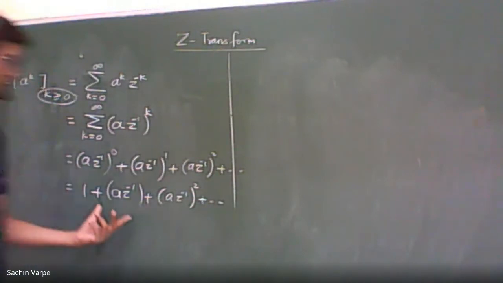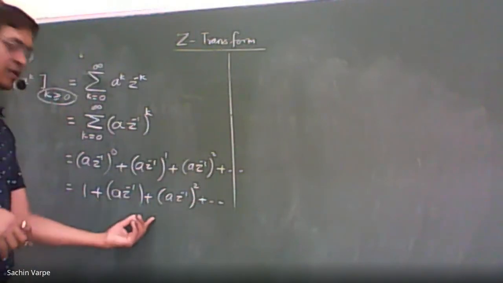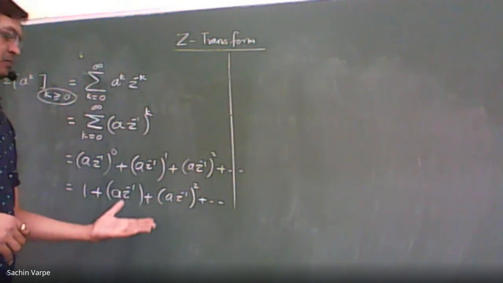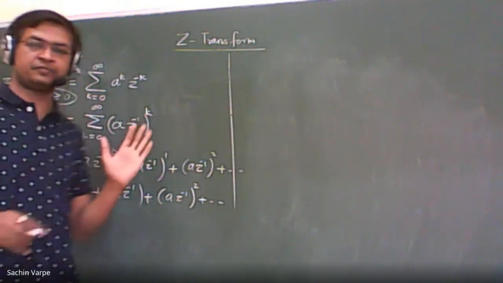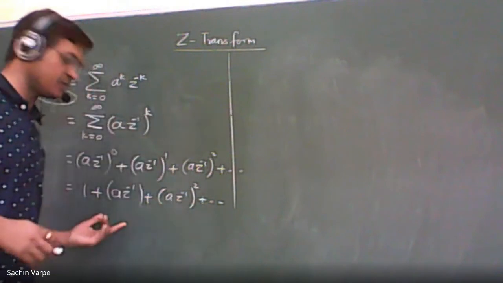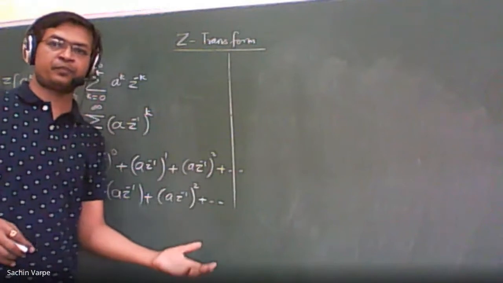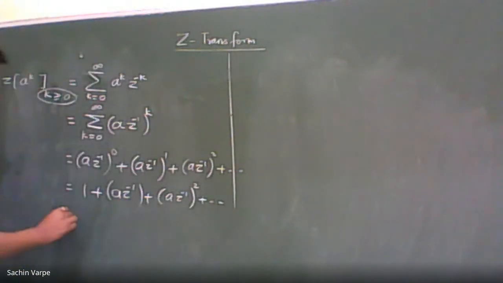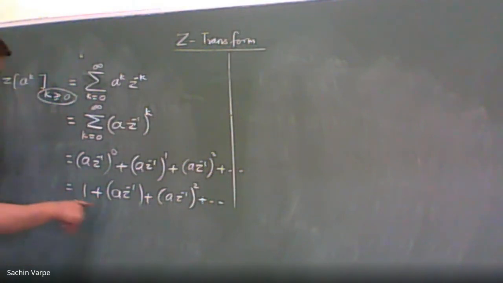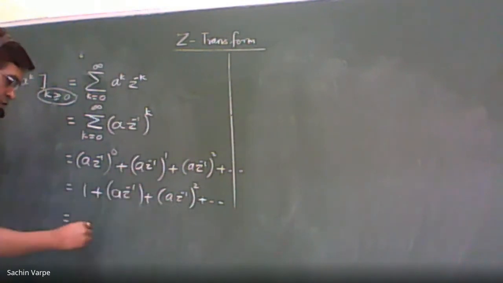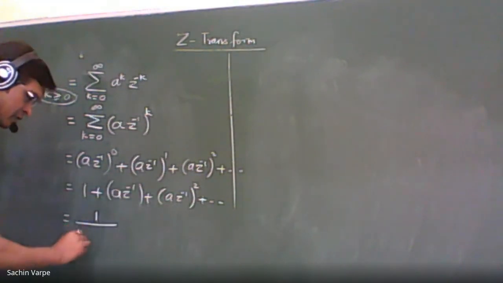As we have discussed, this is a geometric series and it will converge to its limit point only if the mod of the common ratio is less than 1. Anyway, this geometric series will converge to first term upon 1 minus common ratio.